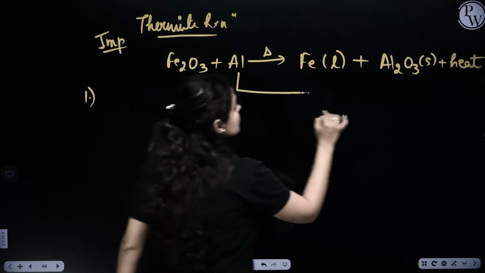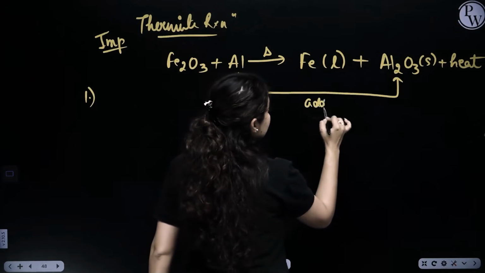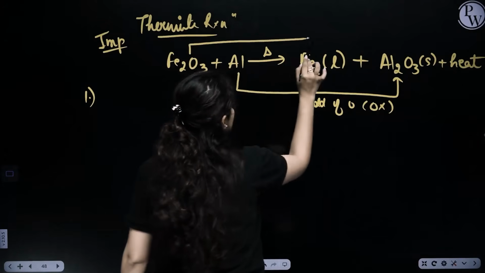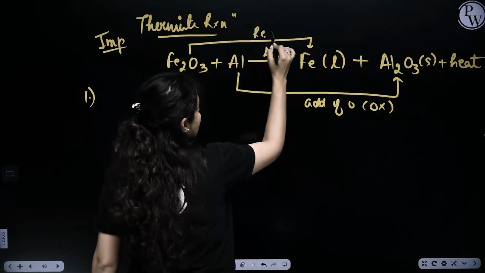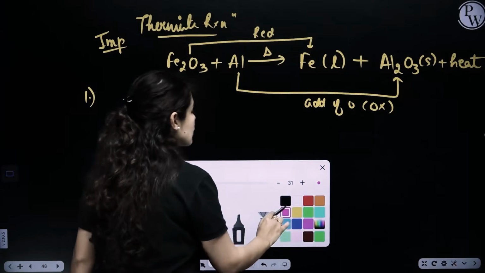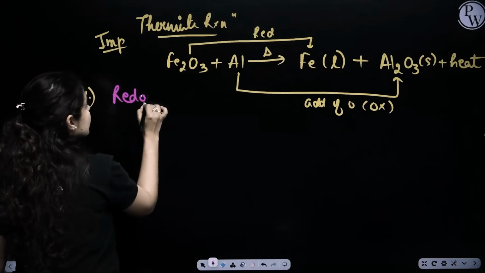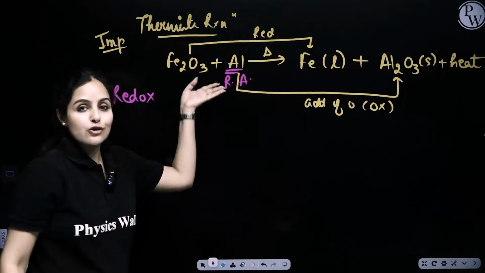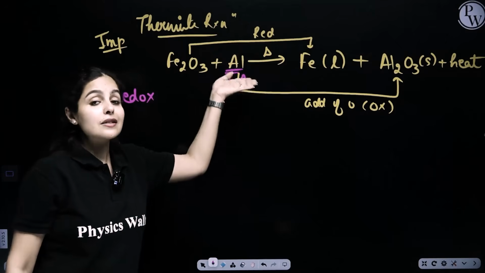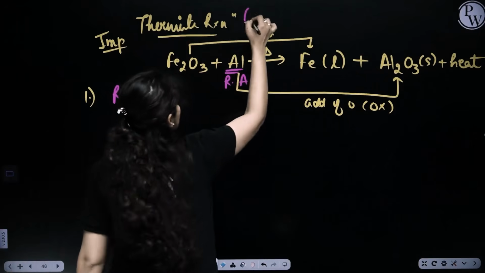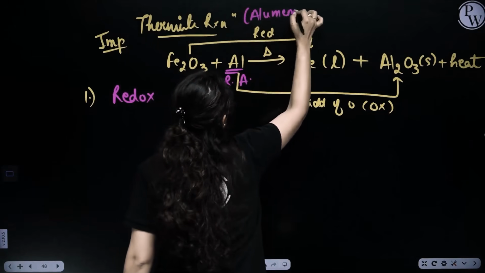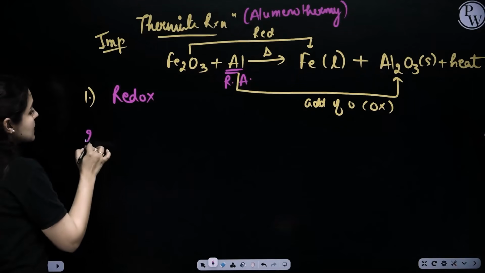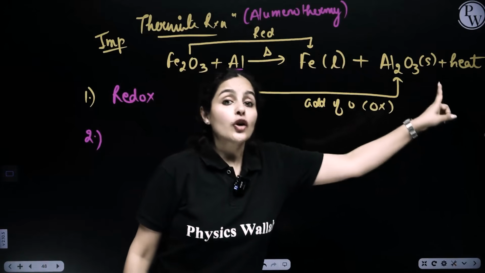So, aluminium forming aluminium oxide is addition of oxygen, which means it's oxidation. Loss of oxygen from Fe2O3 to Fe is reduction. So in a reaction, when reduction and oxidation are both going on, it is definitely a redox reaction. Aluminium is undergoing oxidation, so it is a reducing agent, hence proved. So this reaction is a thermite reaction, or we also call it aluminothermy. Okay? So what is the type of reaction? Redox reaction. Second, it is an exothermic reaction.